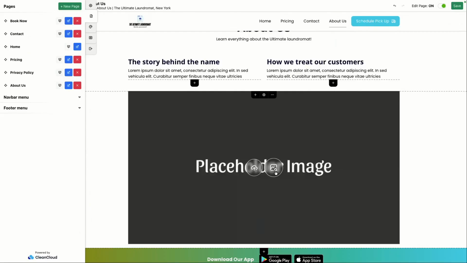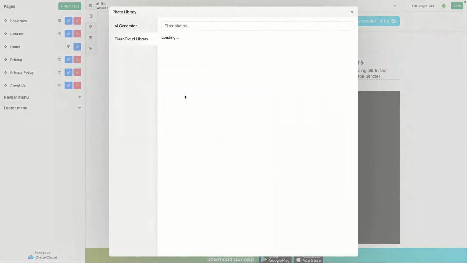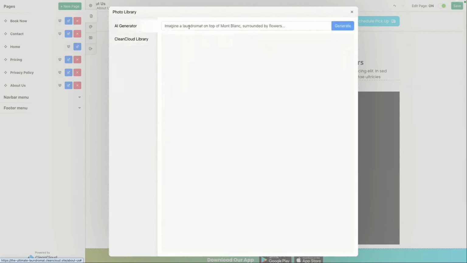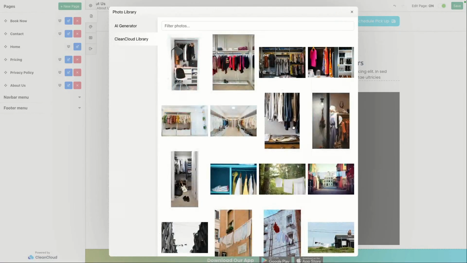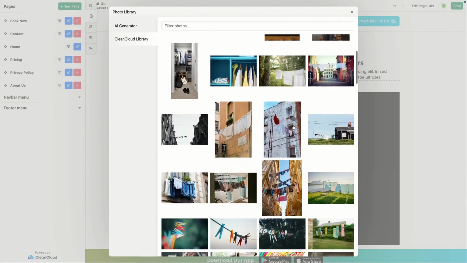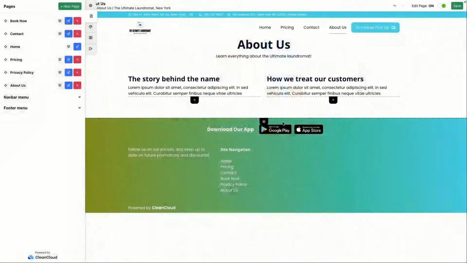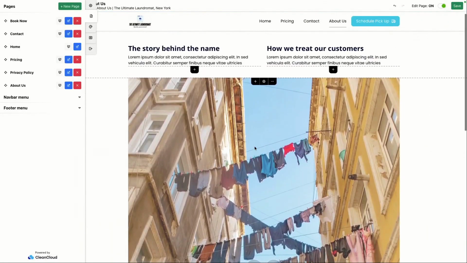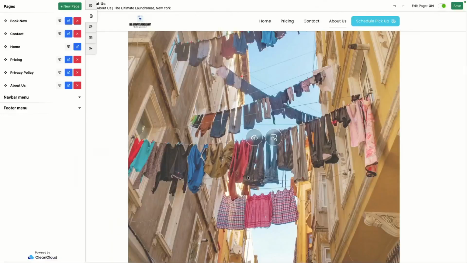You can also click on this other option where you are then given two options. You can either use our AI generator, feel free to just type in what you're looking for, put the prompt in basically, and have our tool generate the image for you. If not, we also have a library of images that you can use. So for instance, let's say I want to use this image here, right? We're going to add this image. We can add an image block. So you can basically just choose the images.